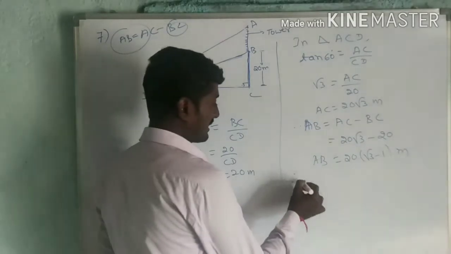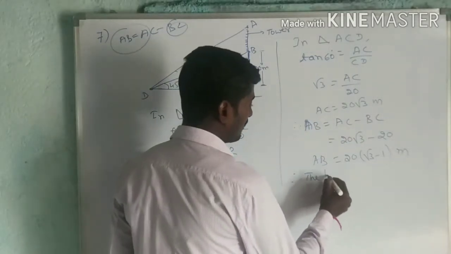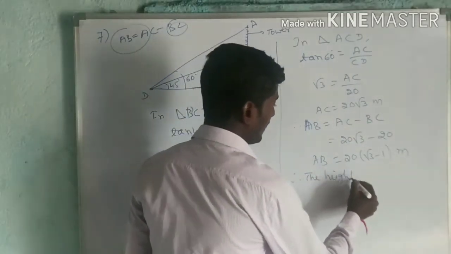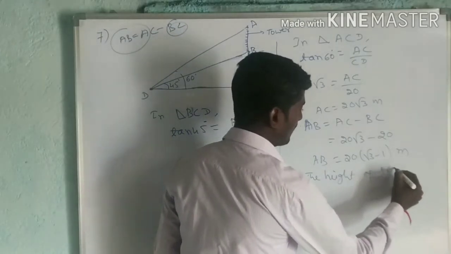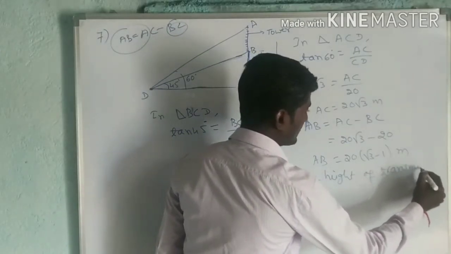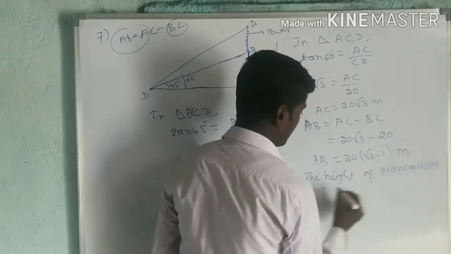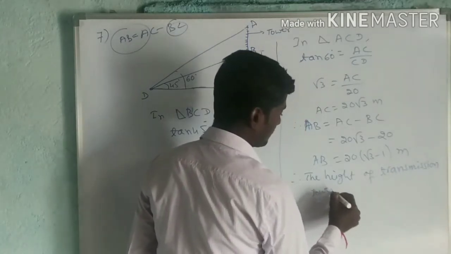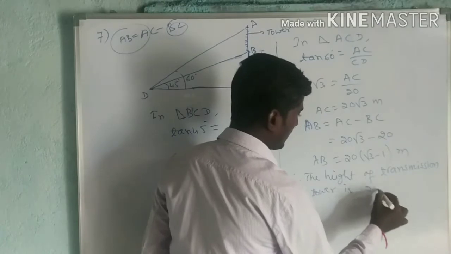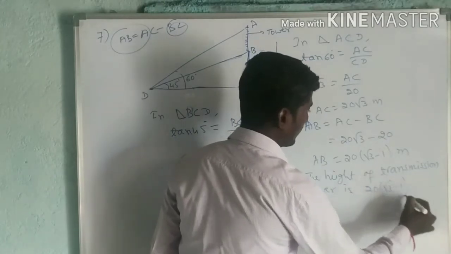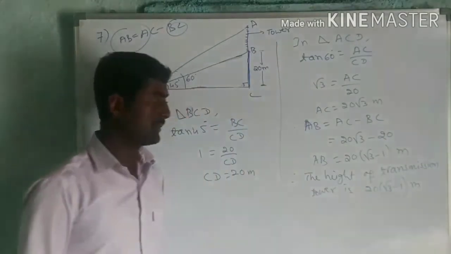Now write the conclusion. Therefore, the height of transmission tower is 20 into root 3 minus 1 meter.